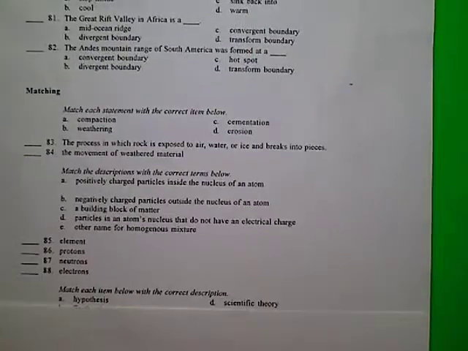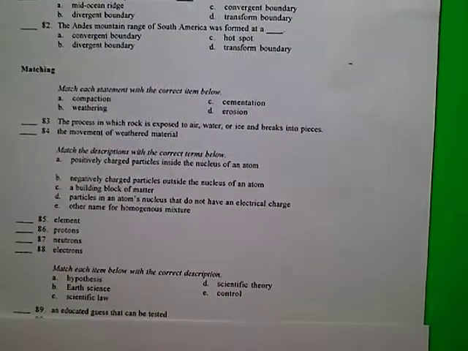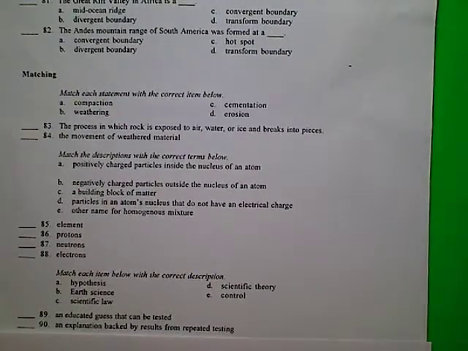Match each item below with the correct description. A. Hypothesis. B. Earth science. C. Scientific law. D. Scientific theory. E. Control. Number 89. An educated guess that can be tested. Number 90. An explanation backed by results from repeated testing.